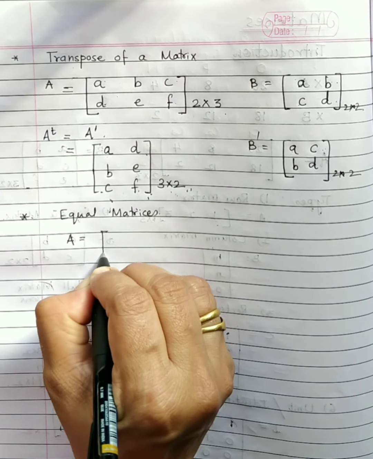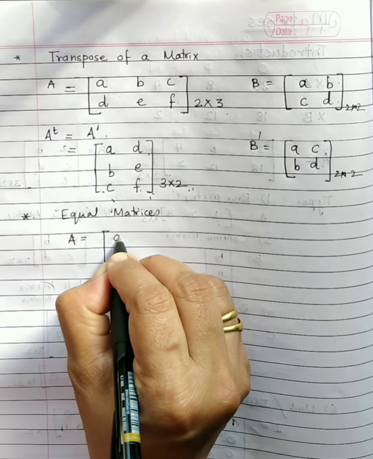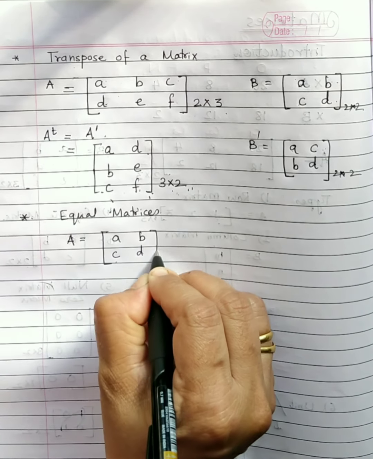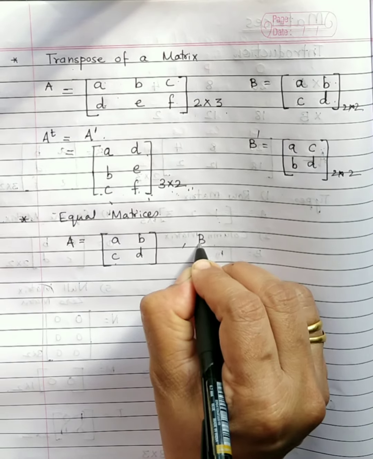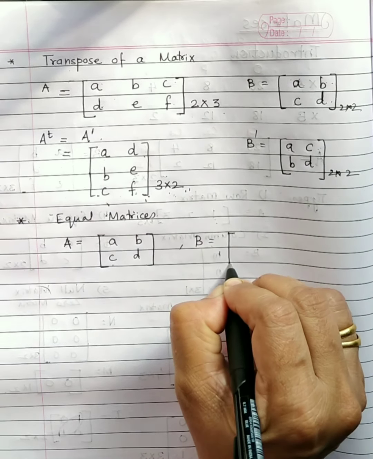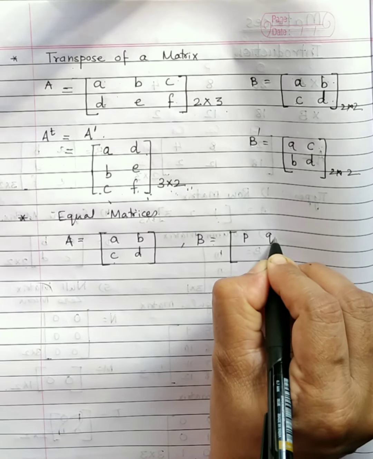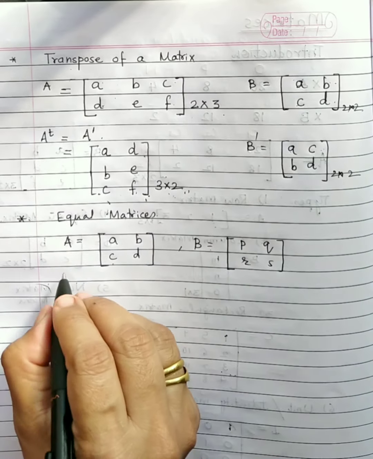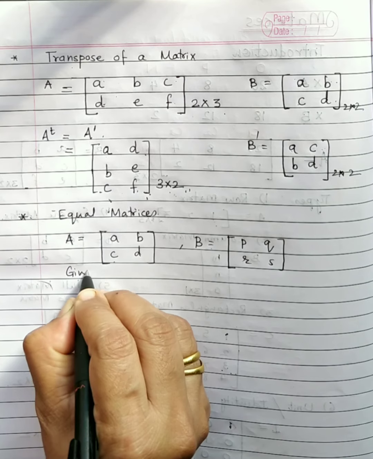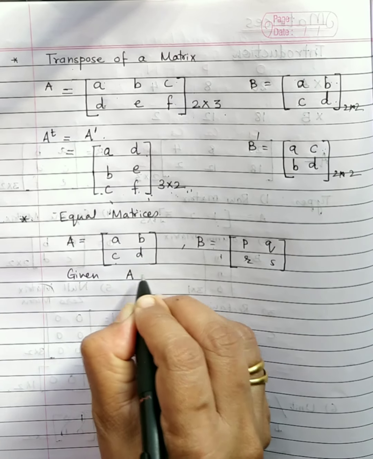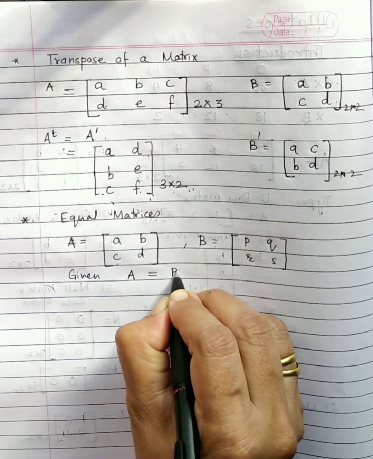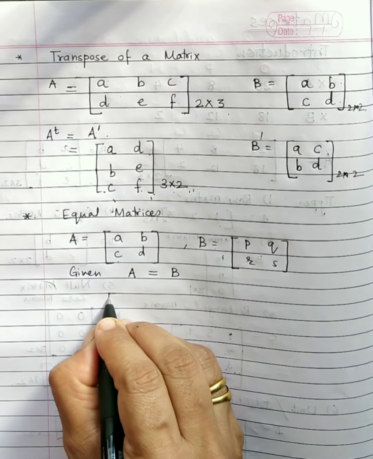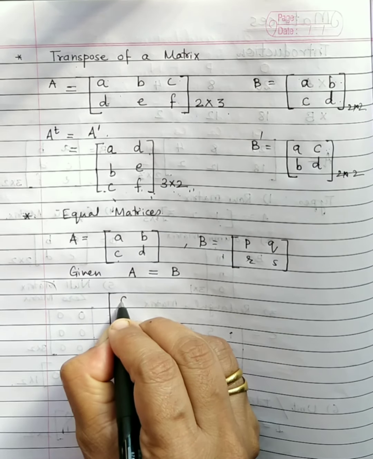A is say A, B, C, D, and matrix B is say P, Q, R, S. If I am given that matrix A is equal to matrix B, what does it mean?